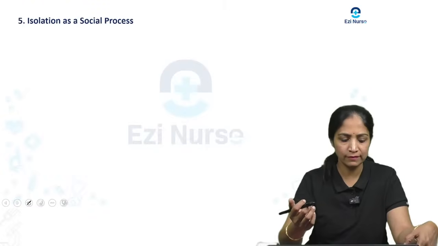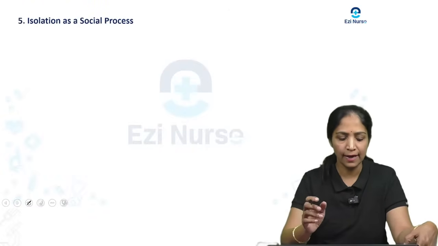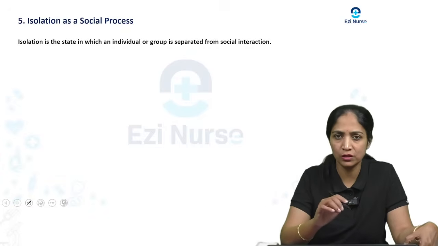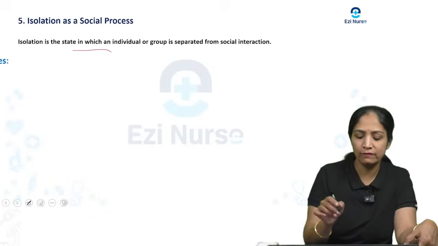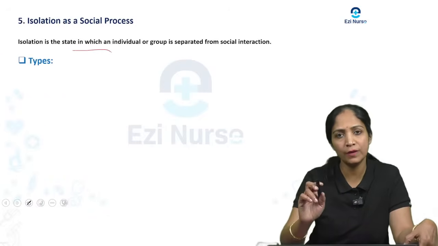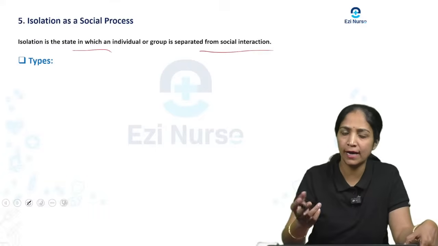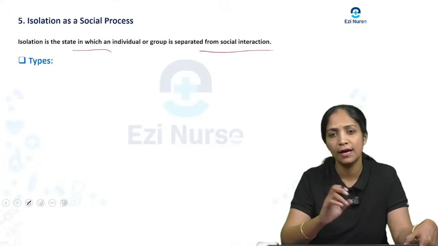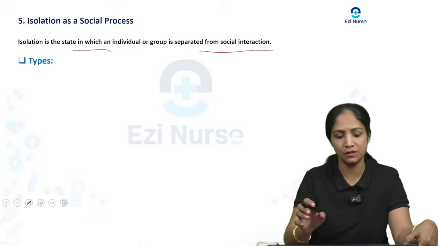Next we will see one more question in the short essay, that is isolation as a social process. As they asked the question, isolation as a social process, first we are going to write what you mean by isolation. Isolation is a state in which an individual or a group is separated from social interaction. Either an individual or a group of people is separated from social interaction. There is no interaction or communication within the individuals or within that group of people.